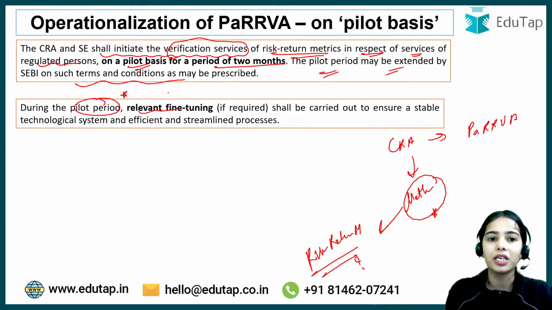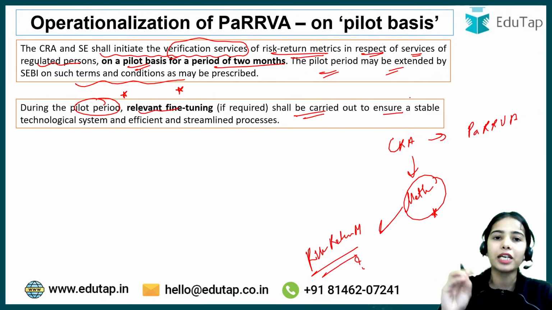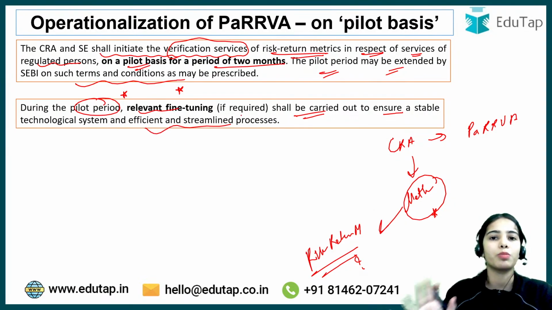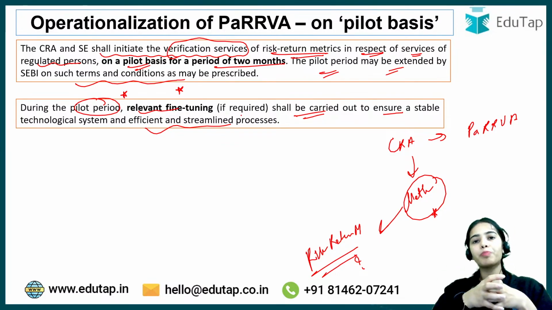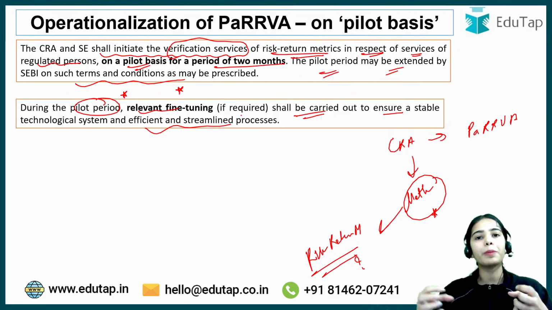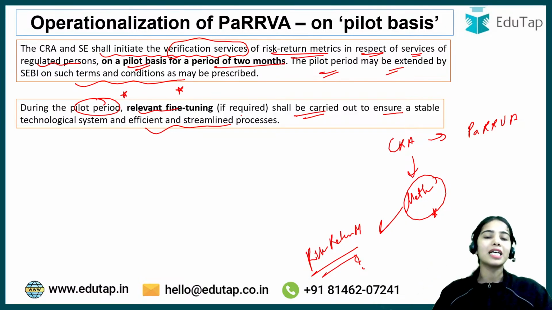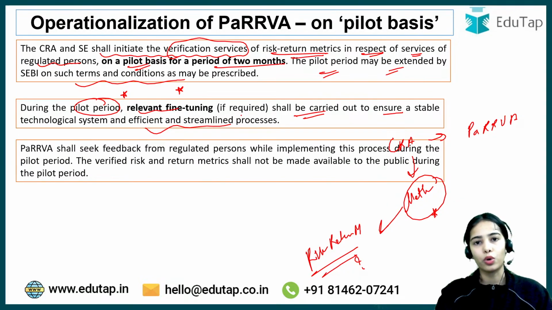So during the pilot period, relevant fine tuning shall be carried out to ensure that a stable technological system is present and an efficient and streamlined process is being followed. So this is the basic idea, that the PaRRVA, for the 2 months, will work on a pilot basis, and after it has been verified that everything is working fine, then the PaRRVA will be released for the whole of the country. Okay.